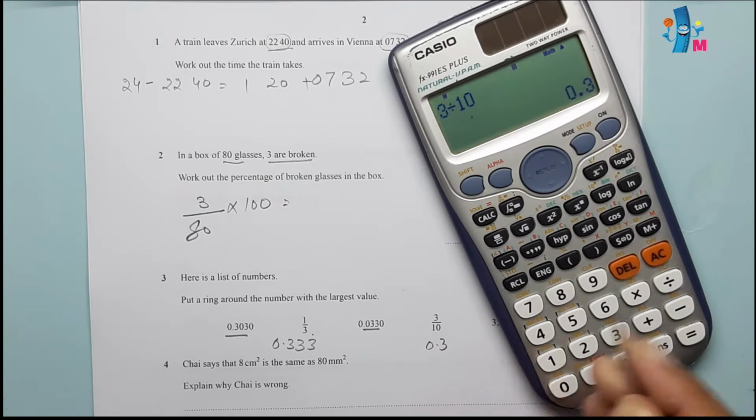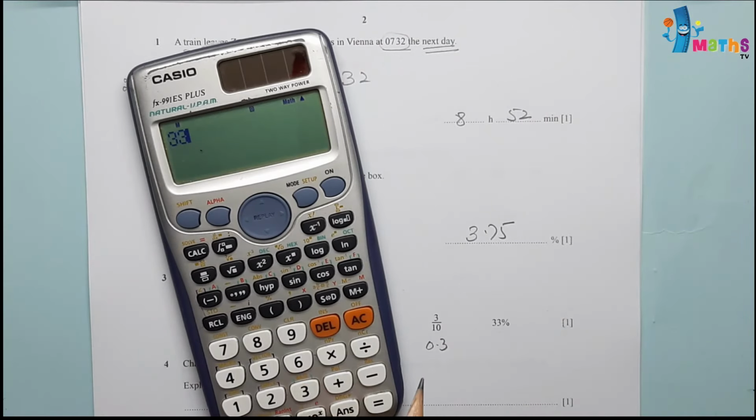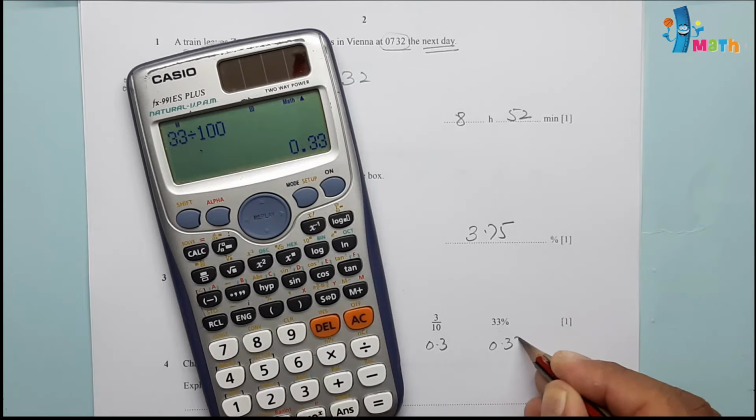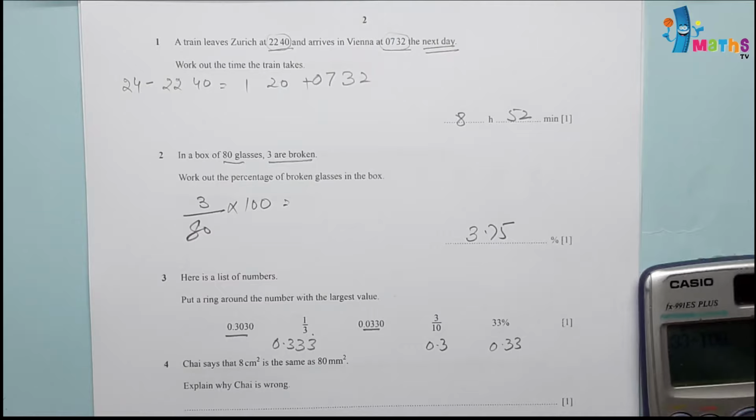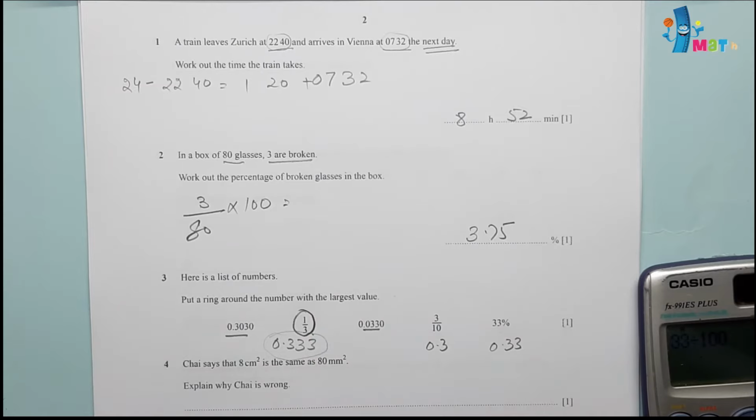This is 0.3, and then comes 33%. 33 divided by 100 will be 0.33. So now we have converted everything into decimal. Now we can compare these decimal values, and we see this one is the biggest value, so we can circle 1/3. This will be our answer, and the rest of the values we can even erase.